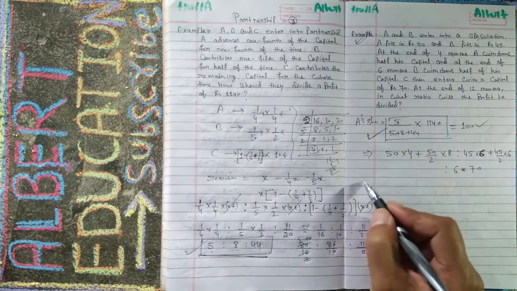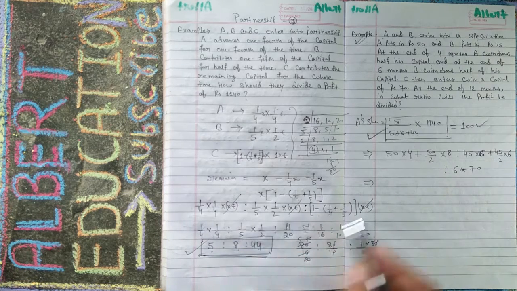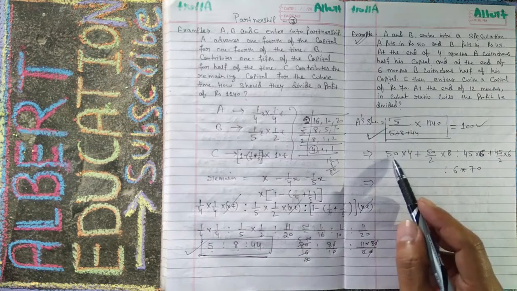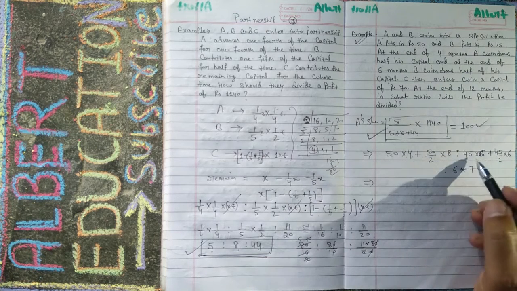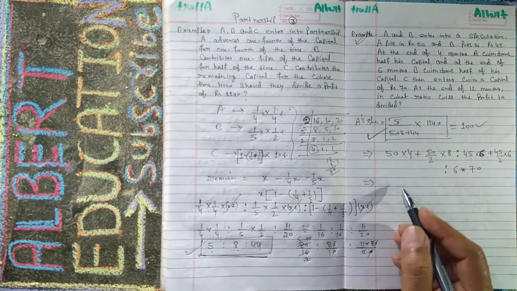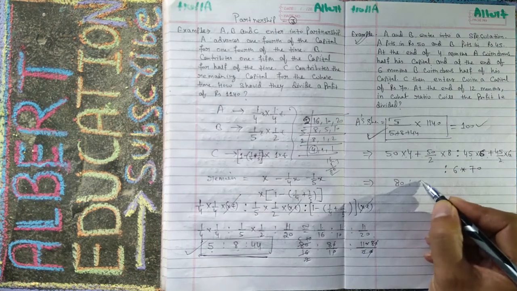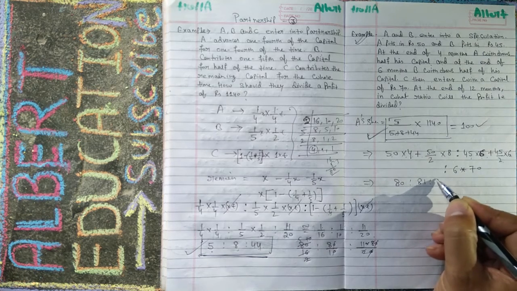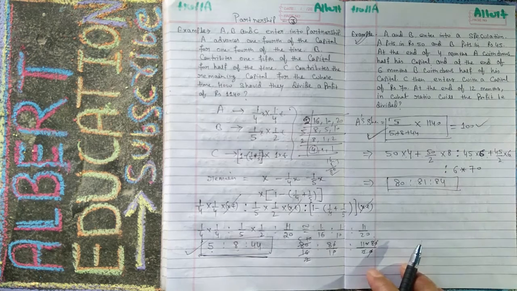So now you will find the ratio. If you calculate, the same process you have to apply: the ratio 50 into 4 plus 50 upon 2 into 8, ratio 45 into 6 plus 45 upon 2 into 6, ratio. If you solve it, then you will get 80. I have already done this to reduce the size of the video. So this is the ratio.